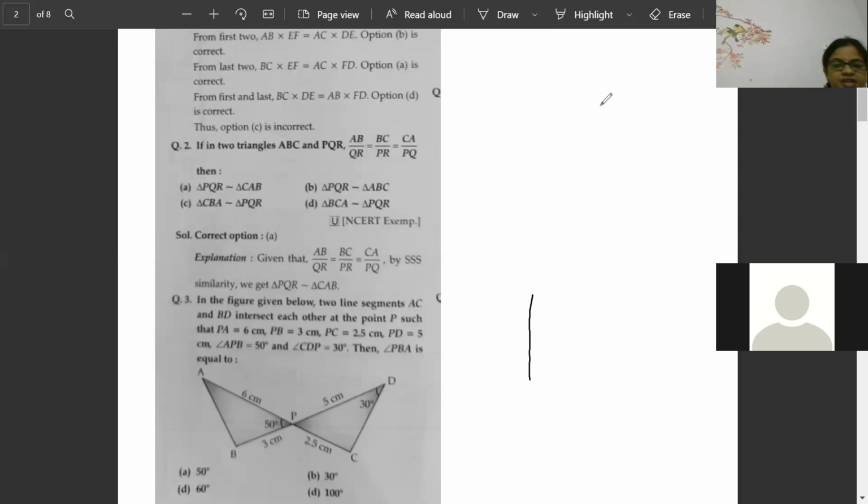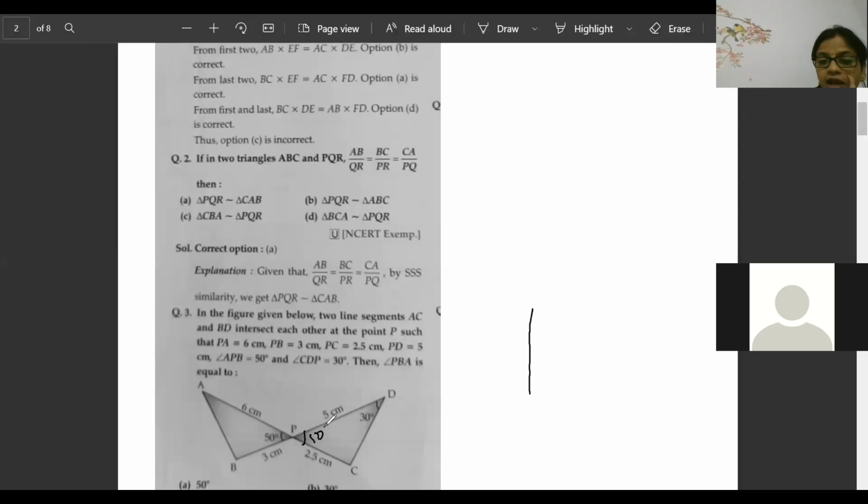Okay, only this many children have given the option. Yes, it is correct. If this becomes 50 degree, and after that they are telling that this is 6 centimeter, this is 5 centimeter, you check the proportion part. If you check the proportion part, if this is 30 degree, then which one will it be?